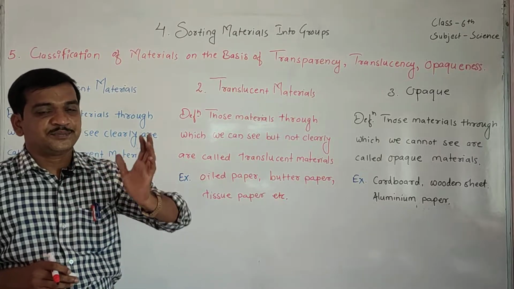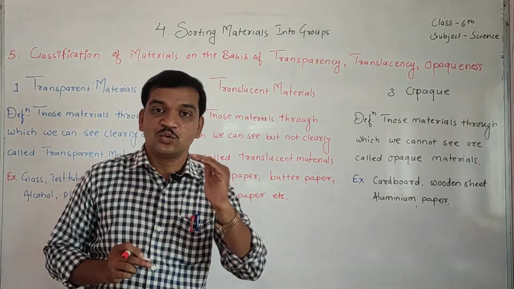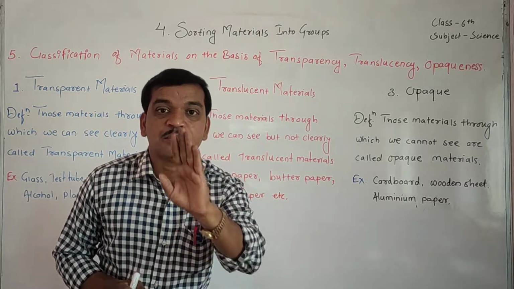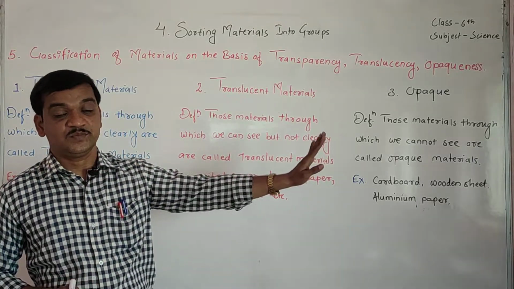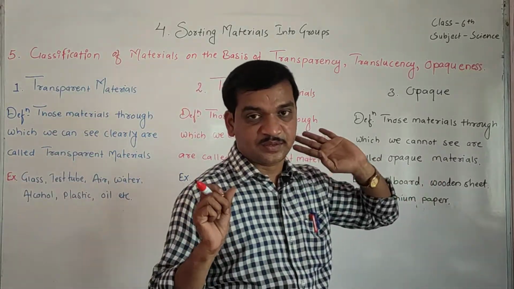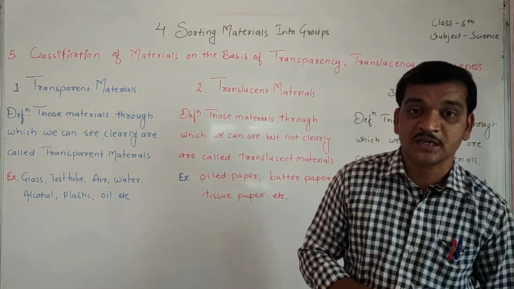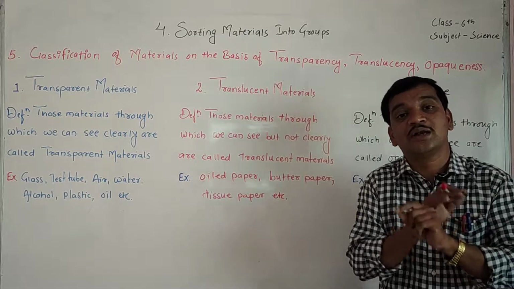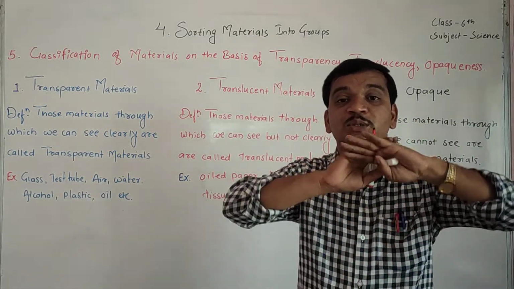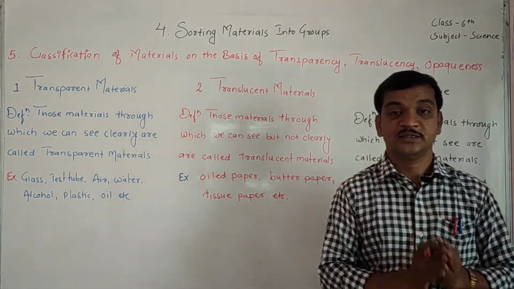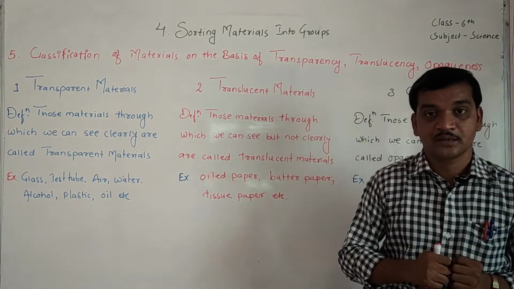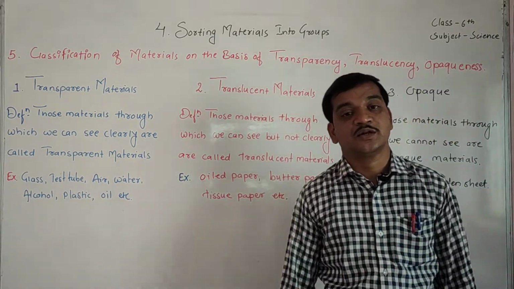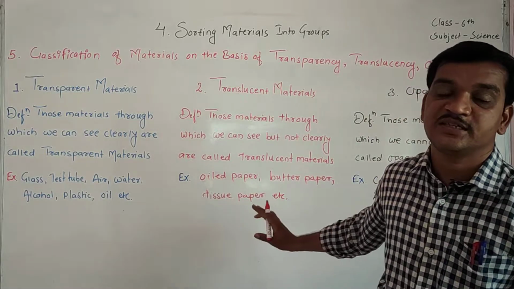Definition: those materials through which we can see but not clearly. See here, this is the difference. Translucent materials means those materials through which we can see but not clearly. We can see, but not as clearly as in transparent materials. Okay, so such materials are called translucent materials.